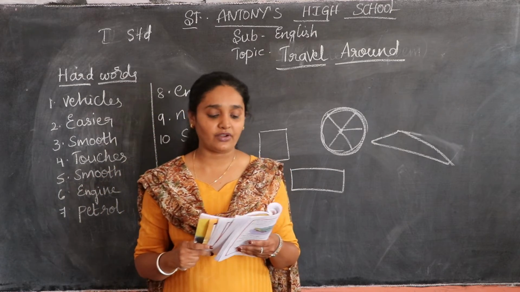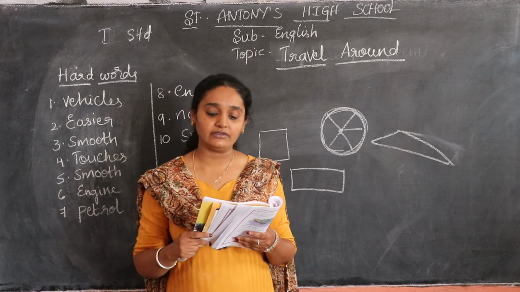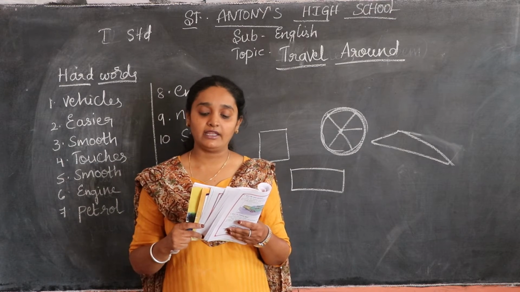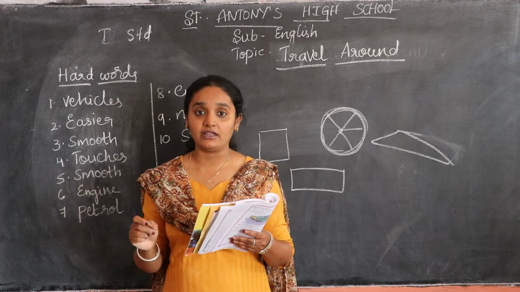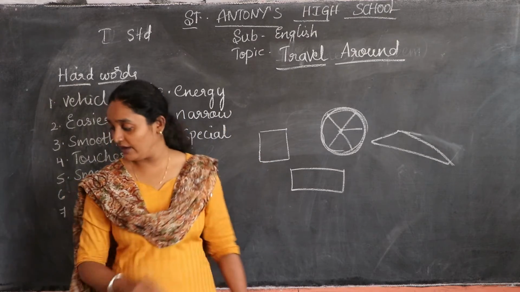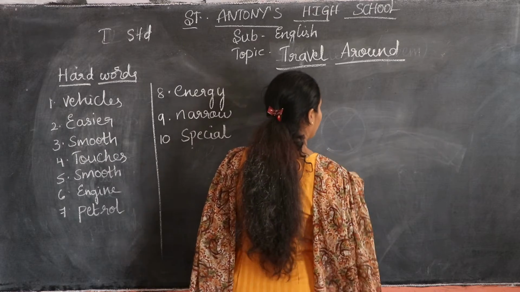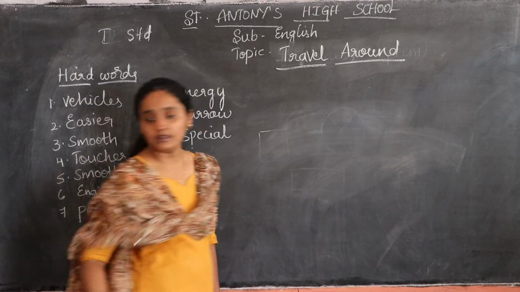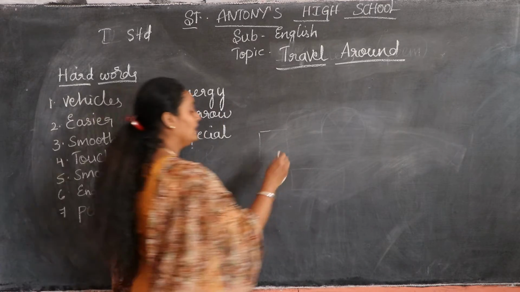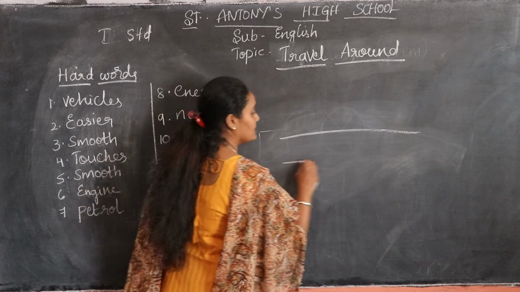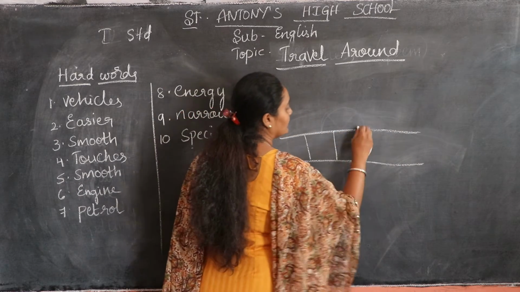So next we have the train. Trains have metal wheels. They run on a narrow metal rail. Have you seen the tracks of the train? How will they be? They will be parallel lines. So you can see these are the tracks.